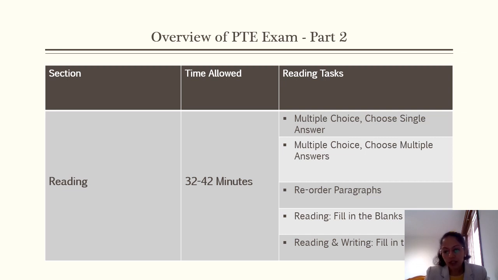First of all, we will talk about multiple choice, choose single answer. Multiple choice, choose single answer, we have done in our school time. There is a paragraph, and below the paragraph there are some options, like 4 or 5 options.